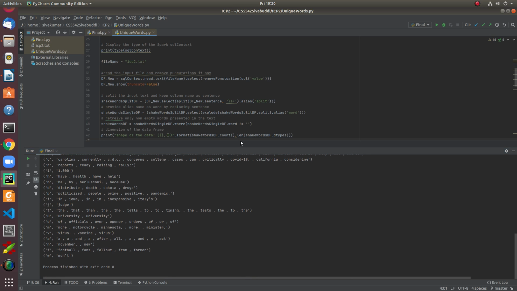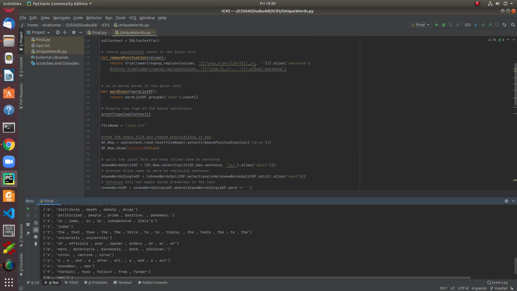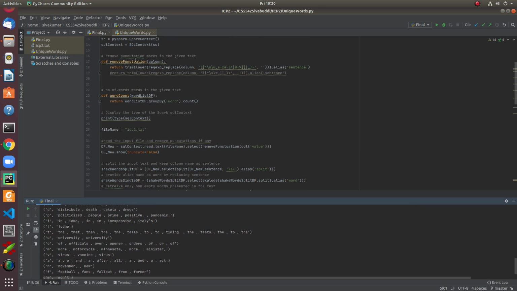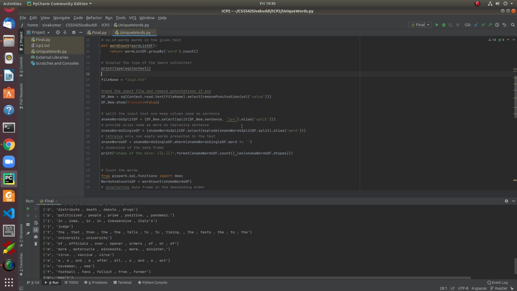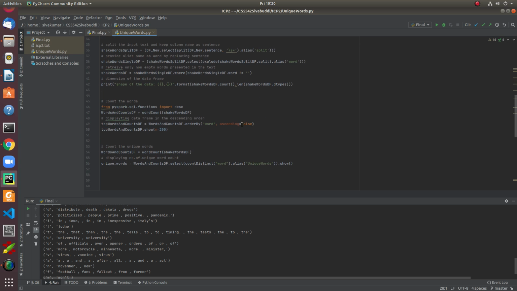Apart from that, I also performed some other steps using a Spark context. Here I performed user-defined functions to remove special characters, numbers, and alphabets, converting to lowercase, and removing any special symbols. Word count I have also performed there. The same thing I have implemented in a different way. But in this program, I performed only two things. One is the word count problem, and I am going to display how many unique words are present in a given text file.